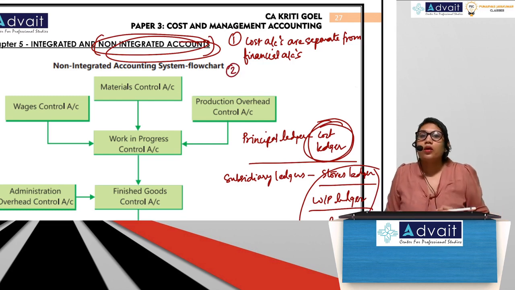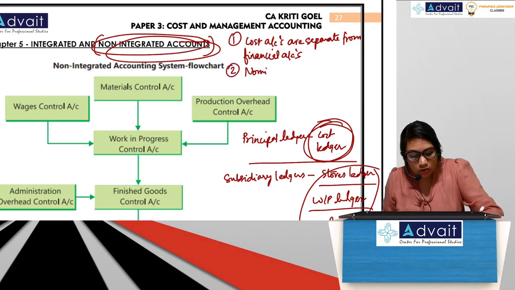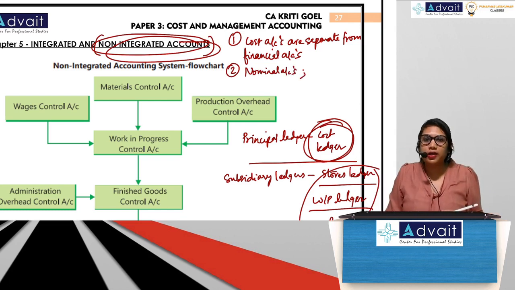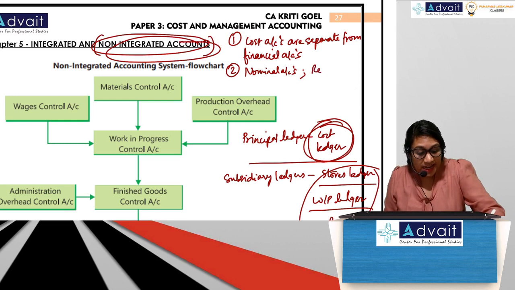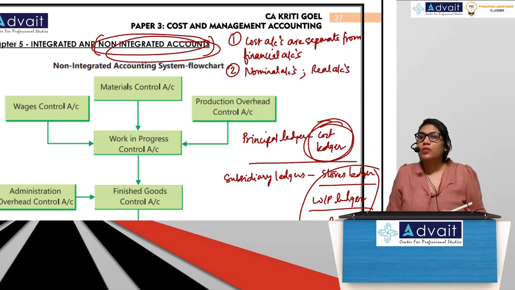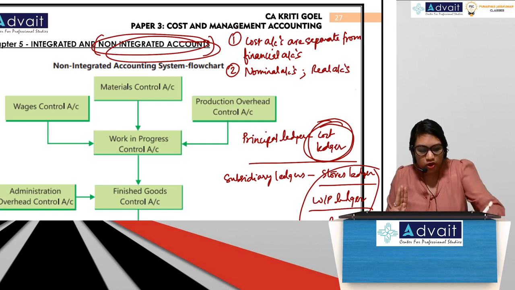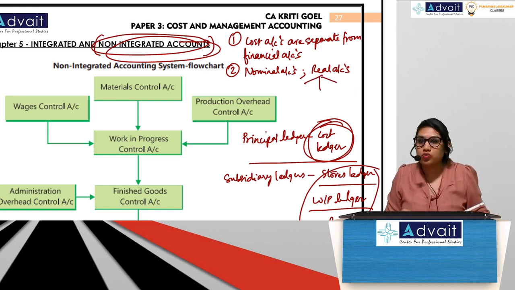Second, we have nominal accounts prepared in non-integrated accounts, your expense accounts. They're all nominal accounts. The nature of the account is nominal. Real accounts, we have only 3 real accounts, which are your stock accounts. Which are those?